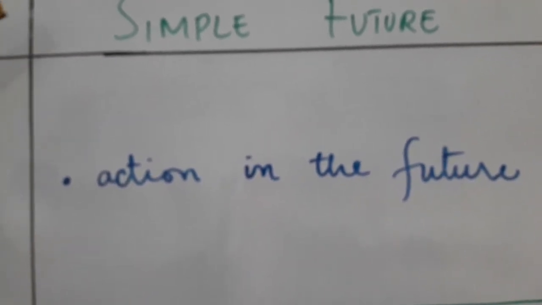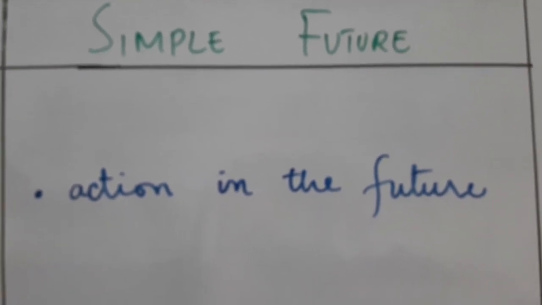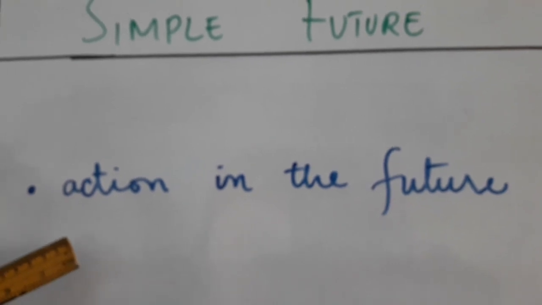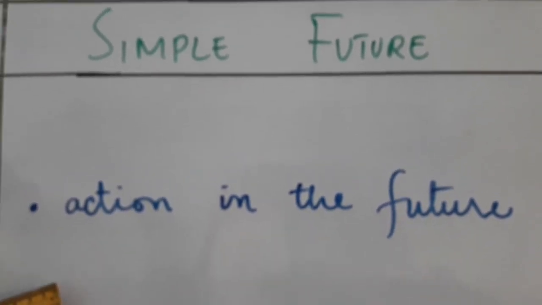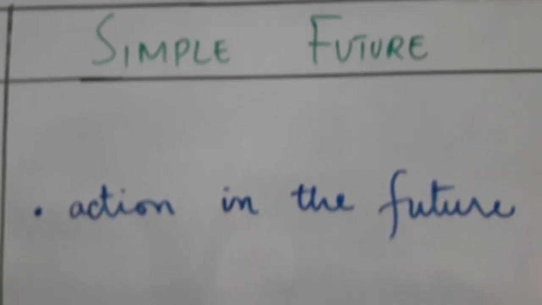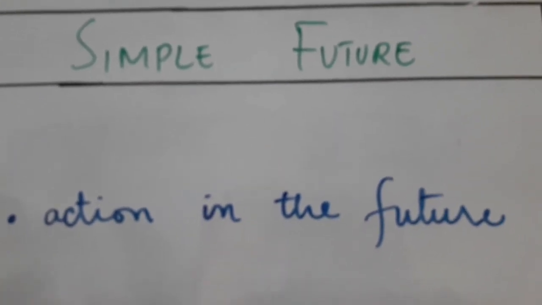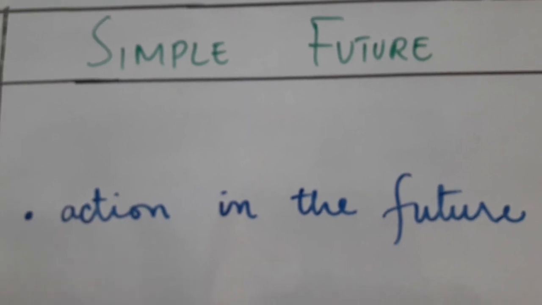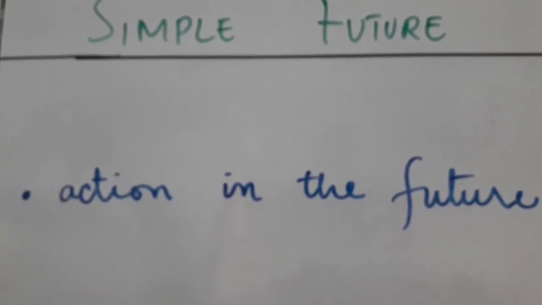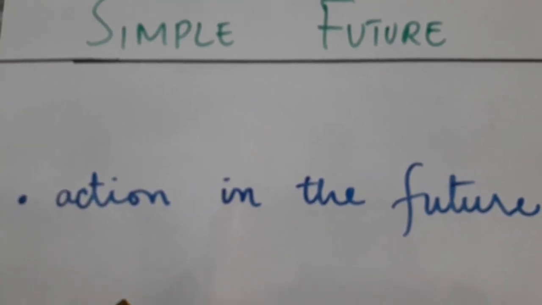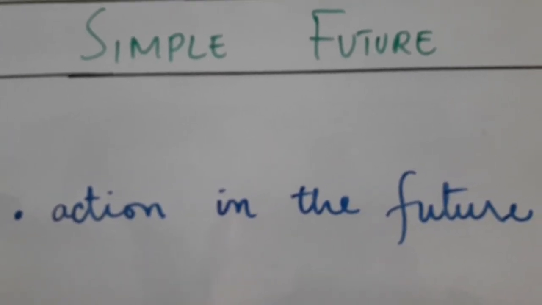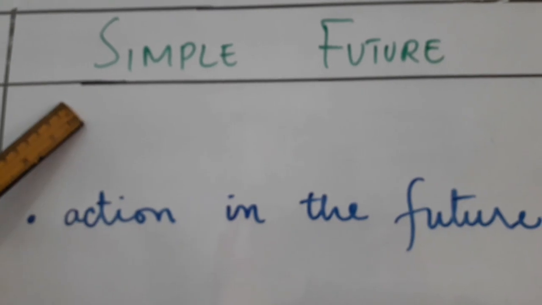What we discussed in simple future tense: any action that is done at a particular time in the future comes in simple future tense. Like, I shall play cricket in the morning tomorrow, or we shall play, or we can say we will, but normally we use we shall play or we shall go to the market tomorrow. Any future plan can be discussed in simple future tense.